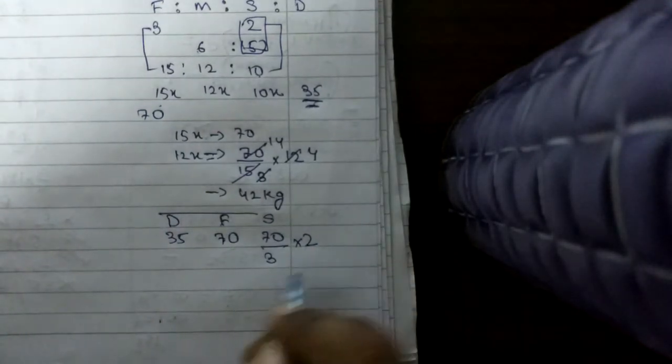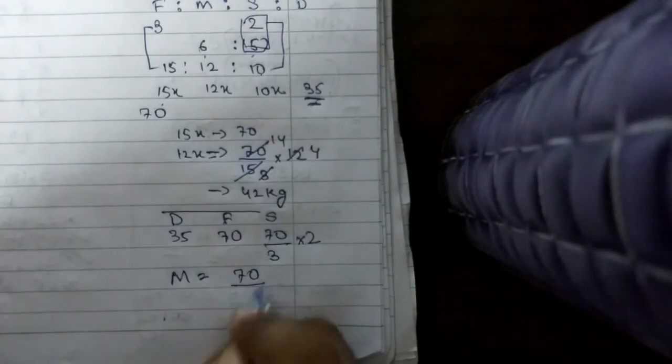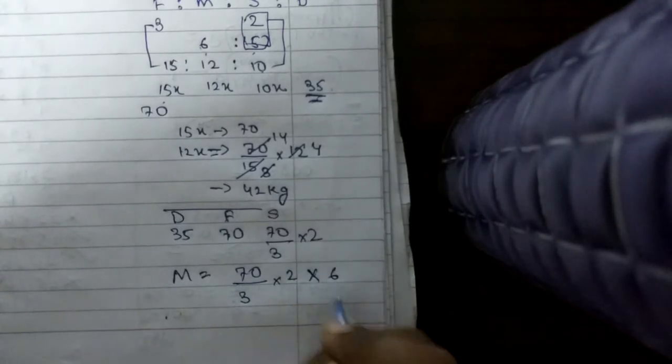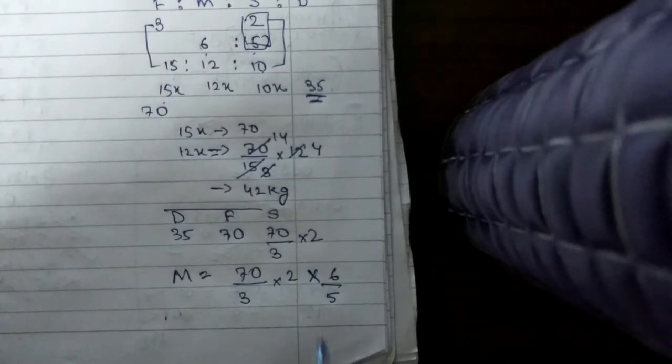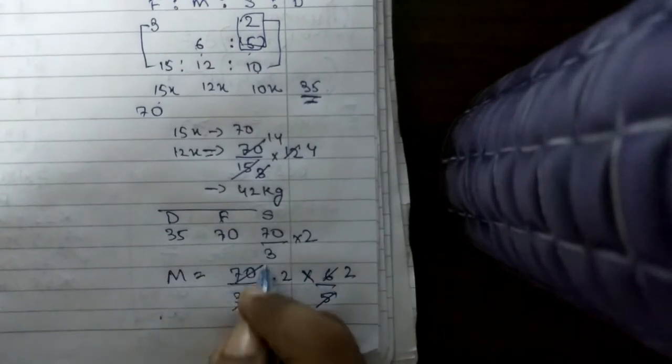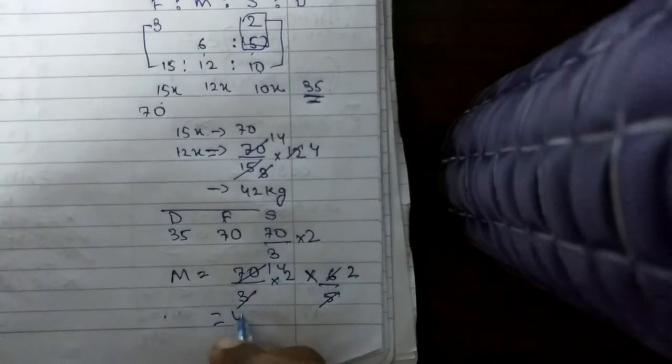Now the weight of the mother will be again in the ratio 5:6, which is 70 by 3 into 2 into 6 by 5, which is equal to 42 kg.